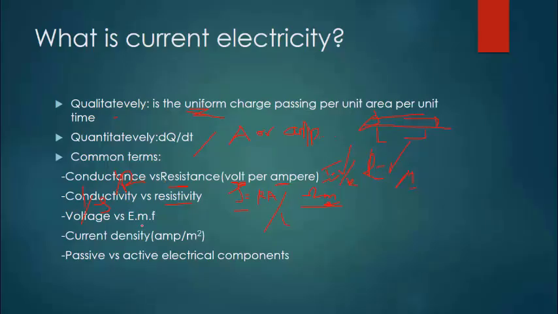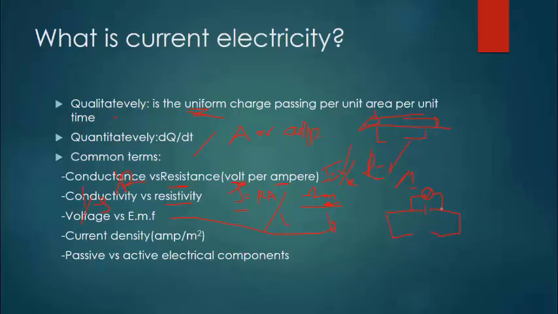Similarly, coming to the EMF. First, assume you have a circuit. You have a battery connected in an open circuit, and you hereby connect a voltmeter trying to measure, as if you are trying to measure hii battery ina uwezo kiasi gani, ina voltage kiasi gani.